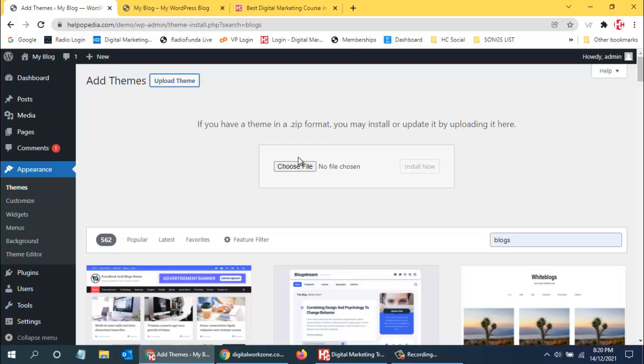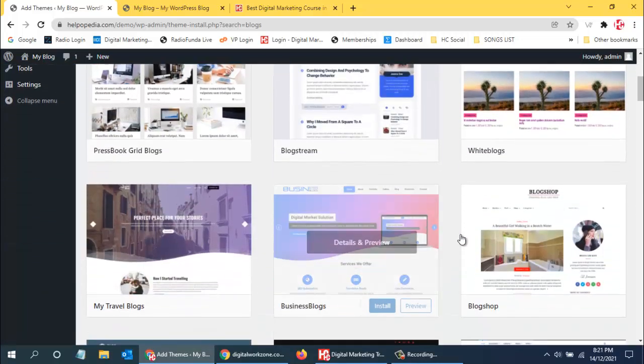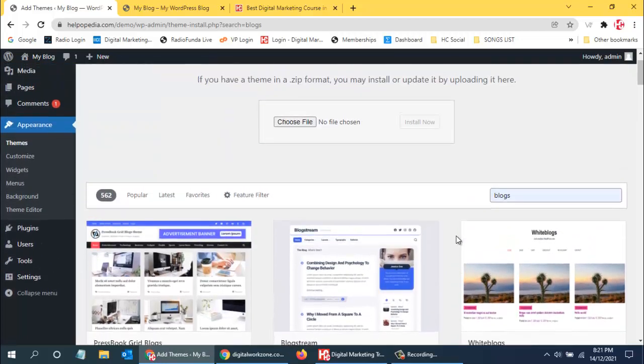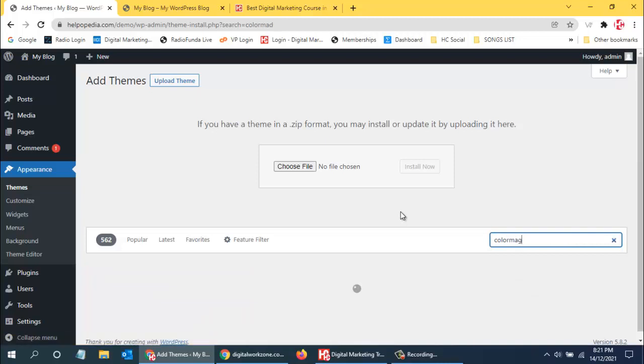This is a very advanced stage, wherein you know how to purchase the theme. When do people install a third party theme? Unless they purchase it, we don't install those themes, because there are millions of themes available over here, so we can install any type of theme. If I know any theme, I can install it by typing the name of the theme.